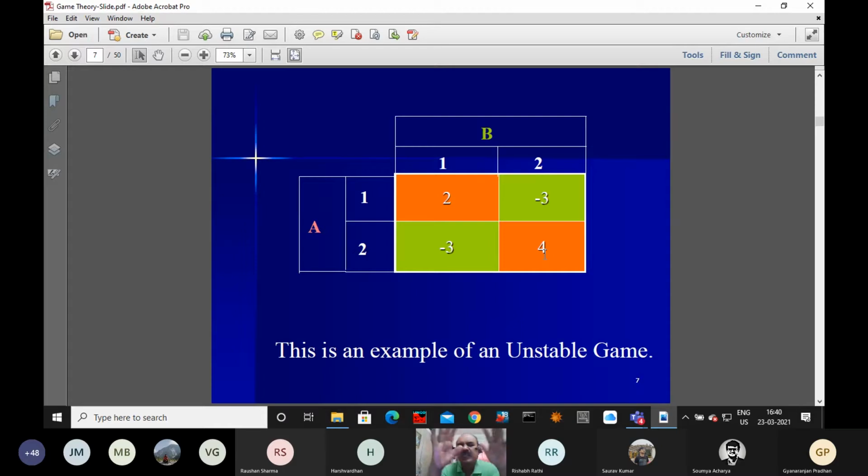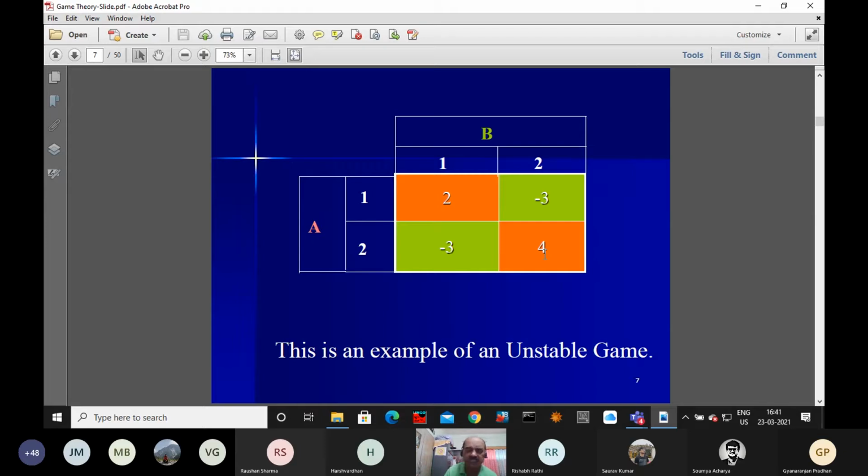So if you are using linear programming, generally when there are some negative elements, it may happen that the value of the game is negative or positive or 0. If it is 0, there is some technical problem, which we'll discuss. To avoid that difficulty, we make all the elements positive.